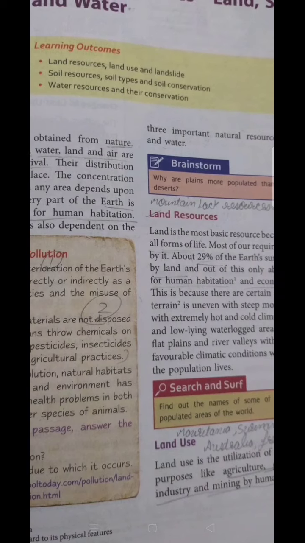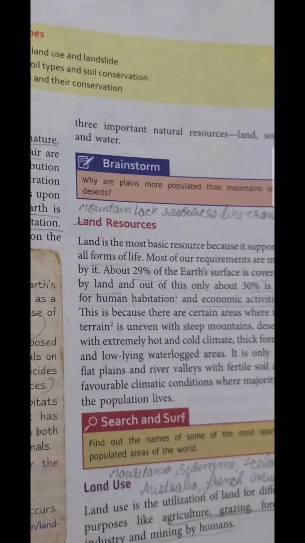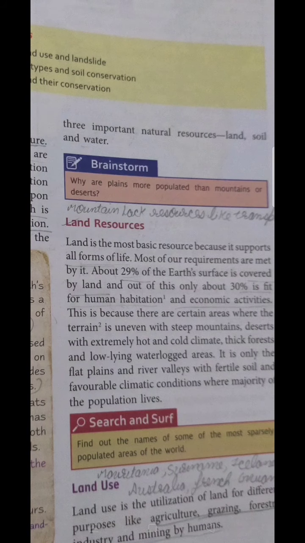Now we are going to start with our first resource, that is land resource. As we know, land is an essential resource and supports all forms of life, but we have only 29% of the earth's surface. The rest, 71%, is covered with water, and out of that 29%, just 30% is fit for human habitation and economic activities.